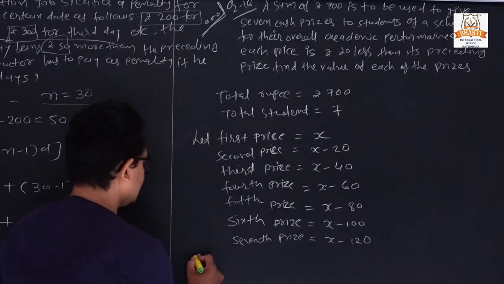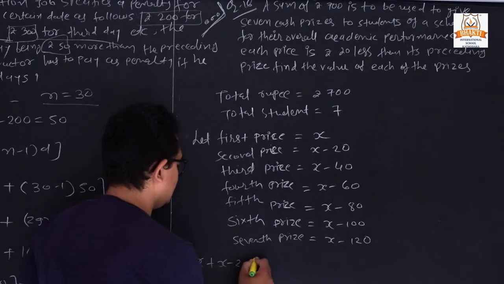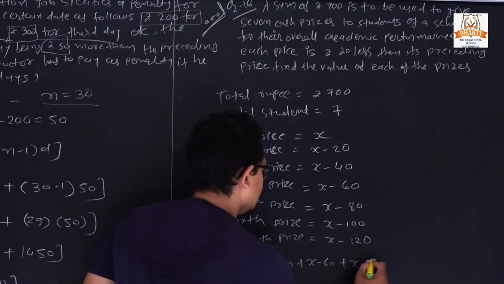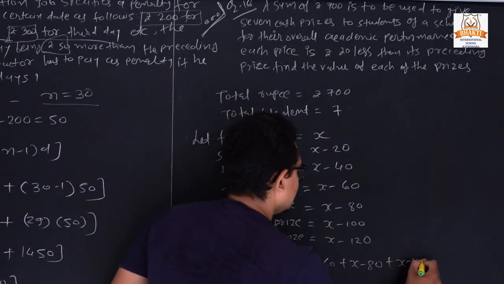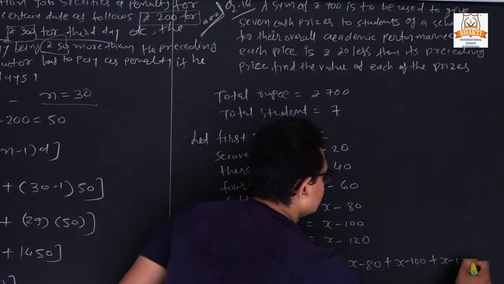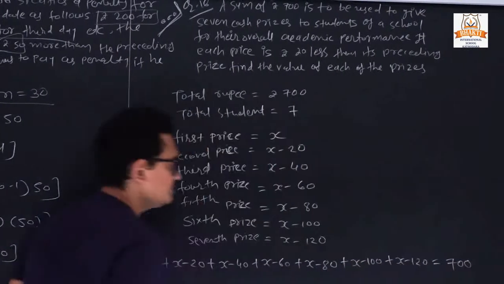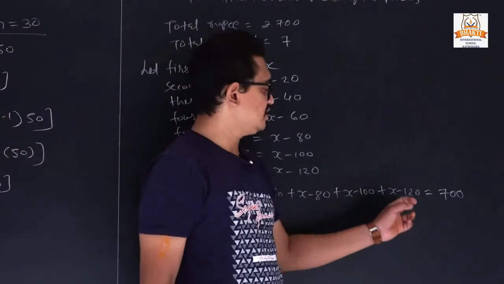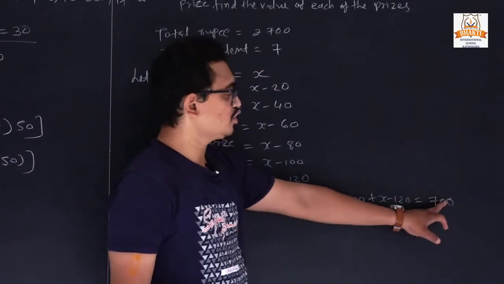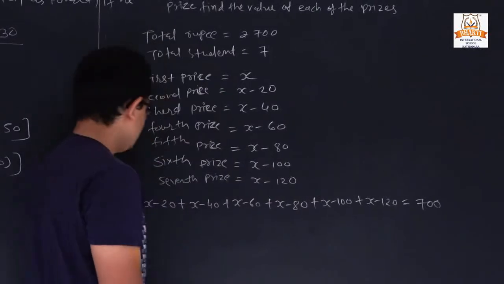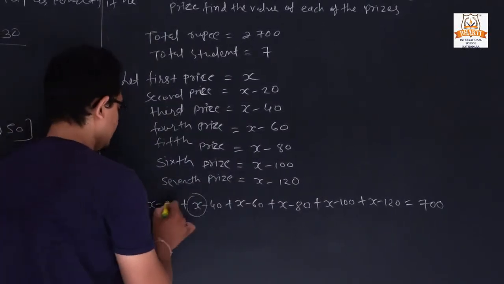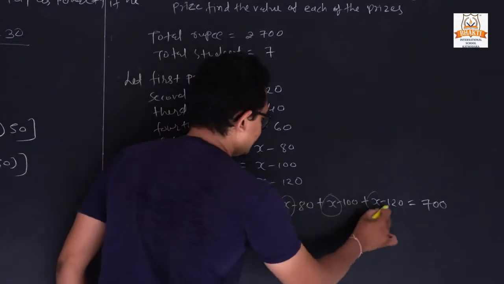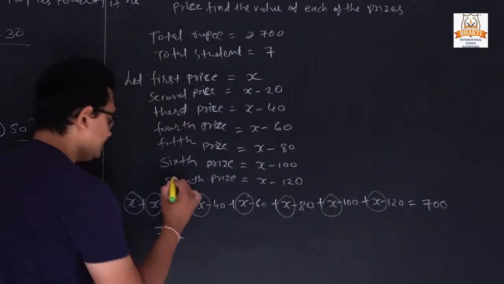So we can write like that: X plus X minus 20, X minus 40, X minus 60, 80, 100 and 120 is equal to 700 rupees, because the total rupees is 700 rupees. Now how many times X? 1 2 3 4 5 6 and 7, so we can write 7x.